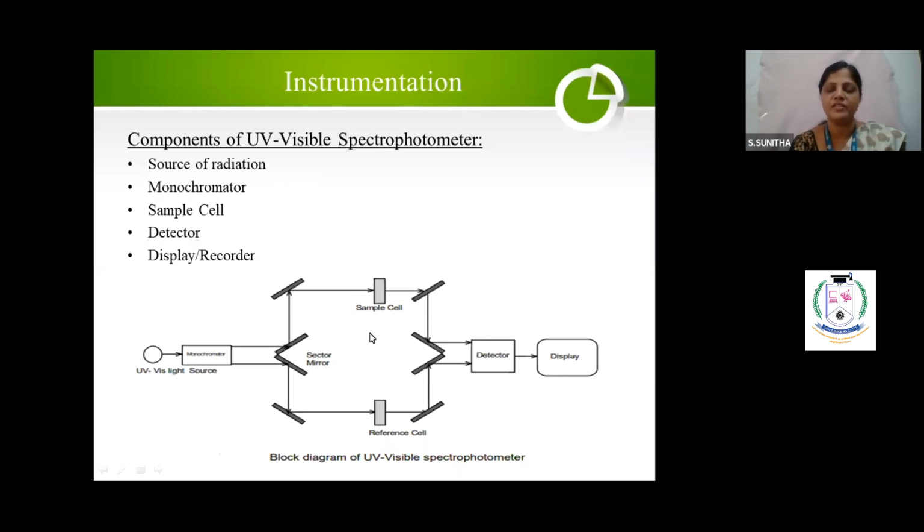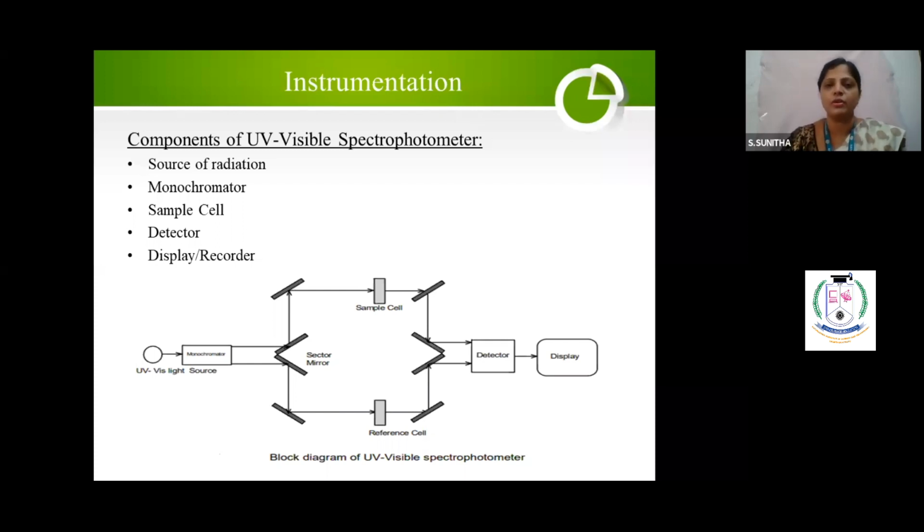Everything I kept in this diagram. It is such a simple block diagram. Everybody can practice and get good marks. First the UV visible source, here hydrogen or deuterium. In the next slide I will show you all the examples we are going to use. So this is the UV visible source and then the monochromator.